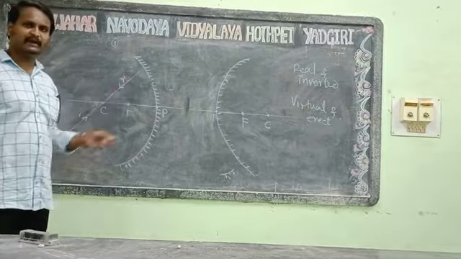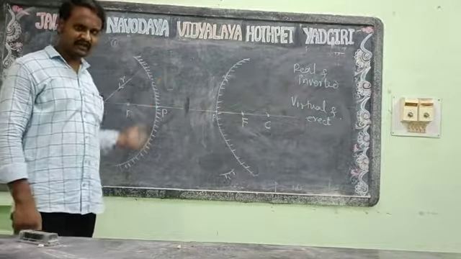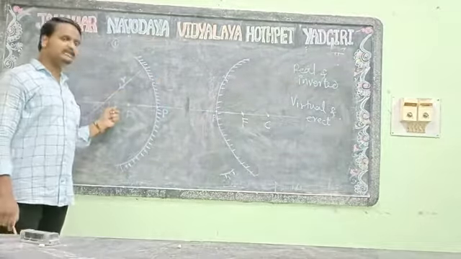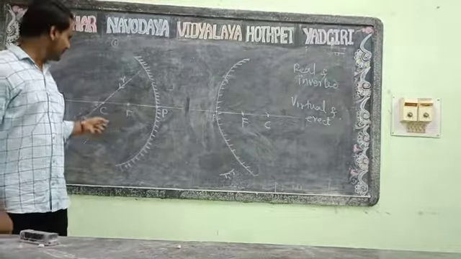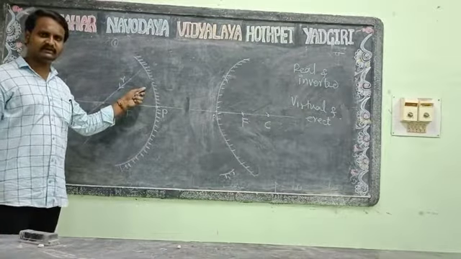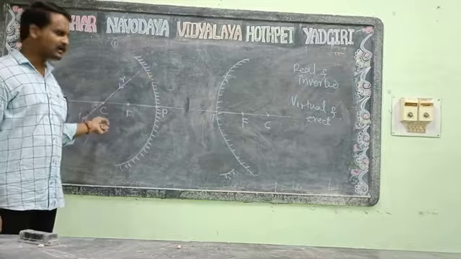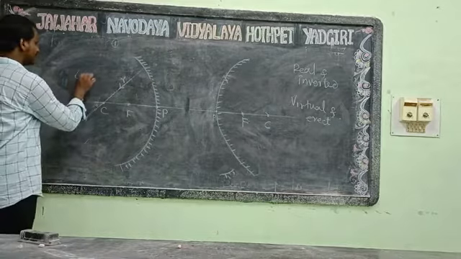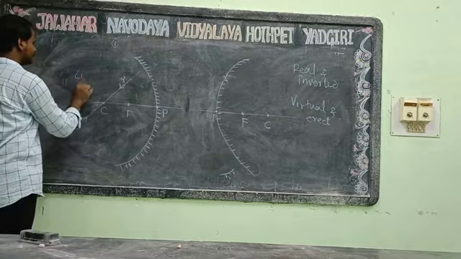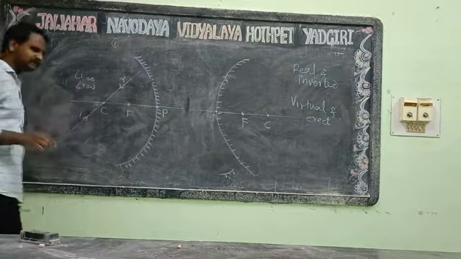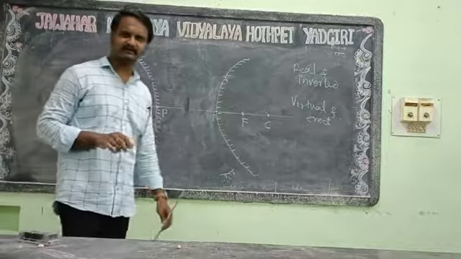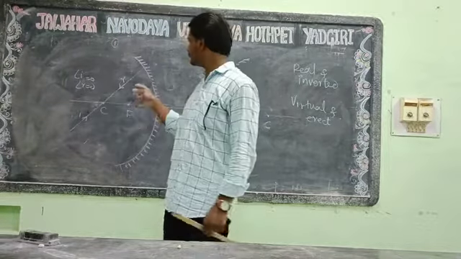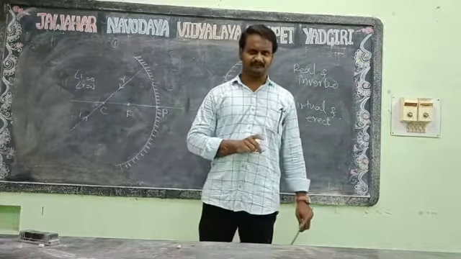It will be coming back on its own path. That's the third rule. In this case, the angle of incidence and angle of reflection will be 0. You can see that after reflection it is going over the same path.